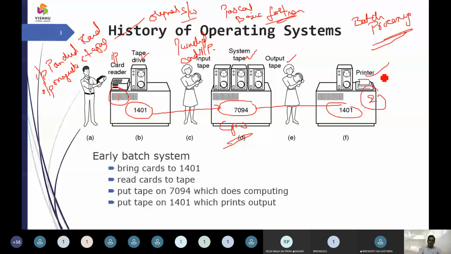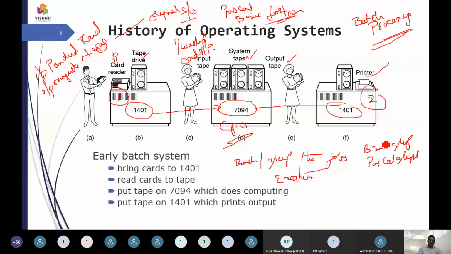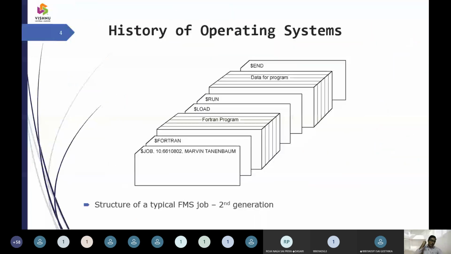In batch processing, if I have batches, the system groups the jobs, and after grouping the jobs, it starts execution. It can be a BASIC group or a Pascal group. In this way it groups the different jobs, and after grouping them, it goes for execution. That is the history of the operating system.